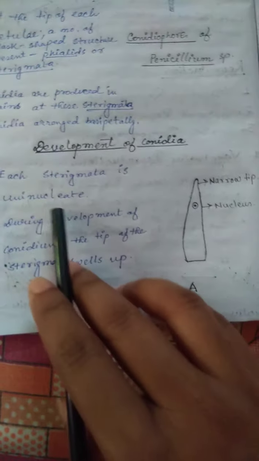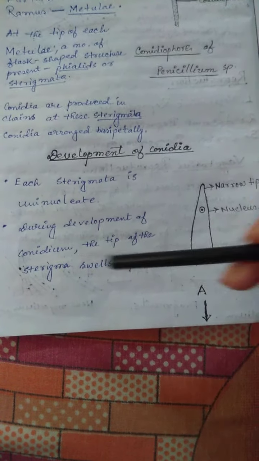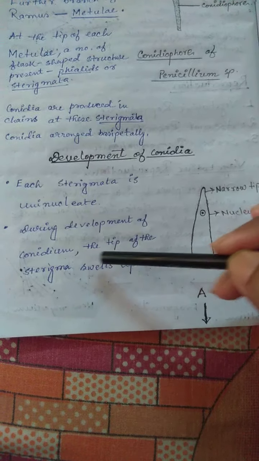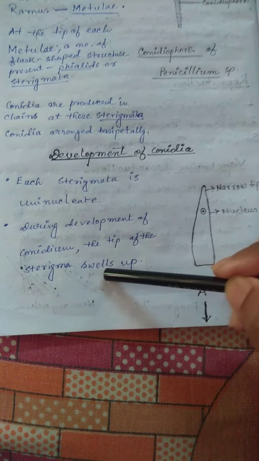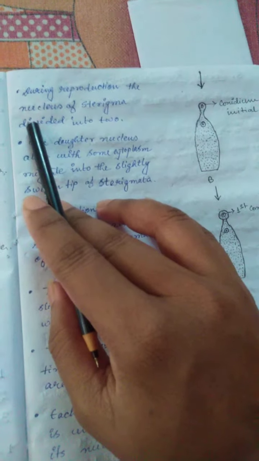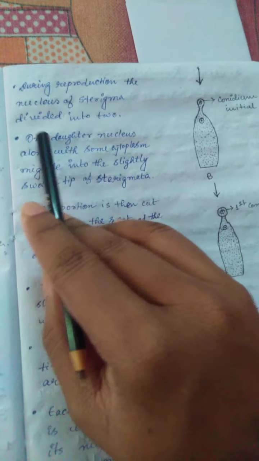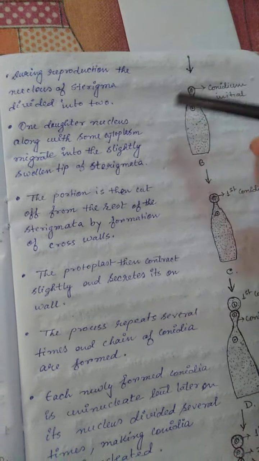So what happened? First of all, each sterigma is uninucleate. During development of the conidium, the tip of the sterigma swells up. During reproduction, the nucleus of the sterigma divides into two, like 1, 2, these two.